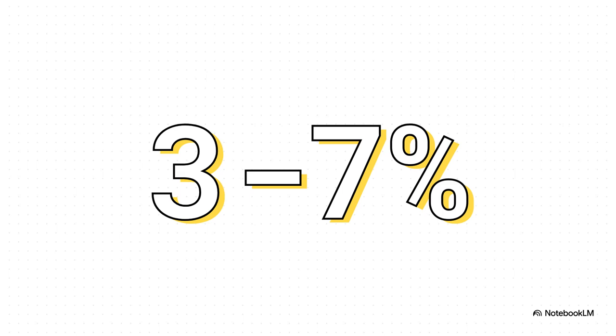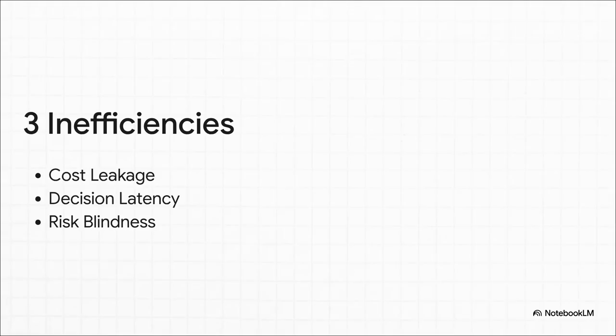Because organizations lack systematic total cost of ownership, or TCO, modeling that factors in transport, taxes, and dynamic discounts, mid to large enterprises are literally bleeding 3 to 7% of their spend just from suboptimal vendor selection. So these manual workflows drive three critical inefficiencies. We've got that 3 to 7% cost leakage, severe decision latencies stretching out to 5 or even 10 business days, and total risk blindness. Factors like currency volatility are assessed reactively rather than actively during the selection process. We clearly need a fully automated agentic system to fix this.